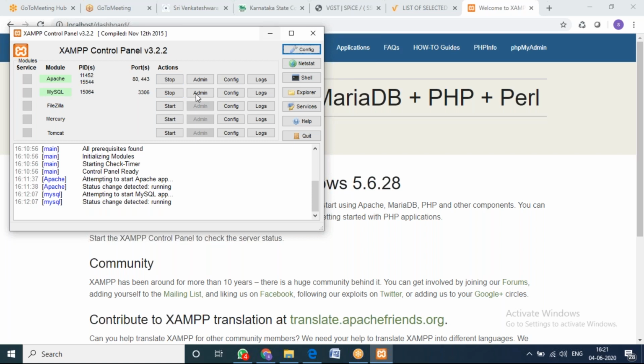Again, I'm repeating, those who are facing the problem, change the port numbers, close the entire control panel. Then open the control panel, first start the Apache, then start the MySQL. I think one or two students are having the problem, remaining all are getting it. So you try it, you will get it, don't worry about it. Still, if you have the problem, we'll try to rectify it.